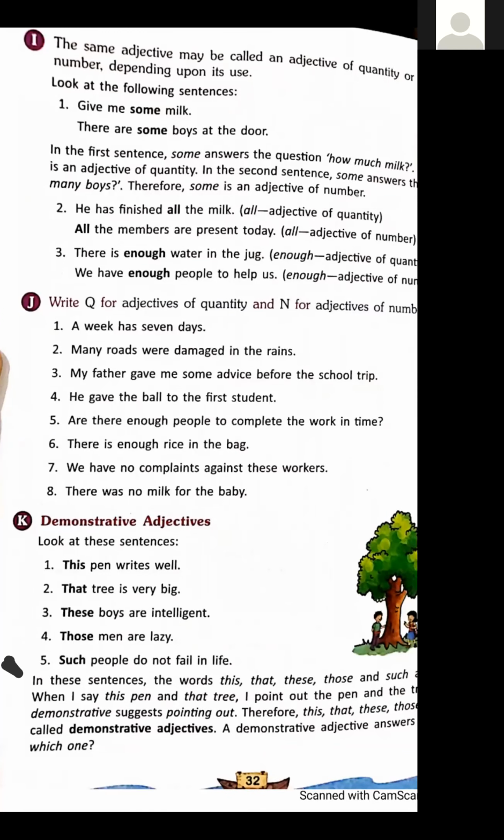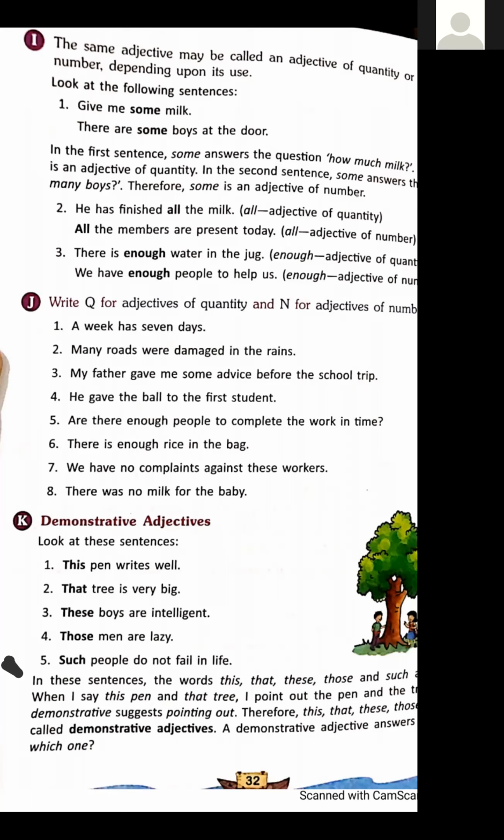Those men are lazy. Such people do not fail in life. These examples are given. And the highlighted words are, you can see, this, that, these, those, such. These are the demonstrative adjectives. Which one? This, that, these, those, such.